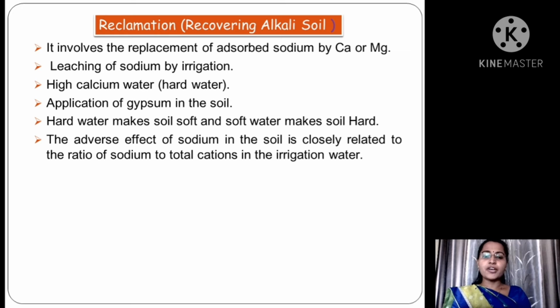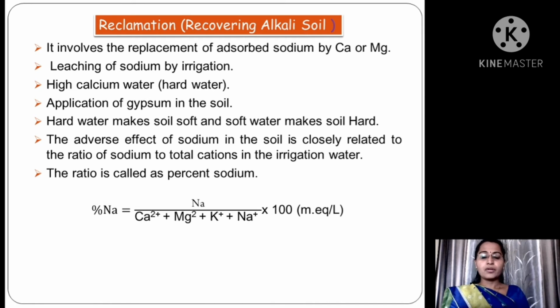And the adverse effect of sodium in the soil is closely related to the ratio of sodium to total cations in the irrigation water. That ratio is called percent sodium. We can find percent sodium by using the formula: percent sodium is equal to sodium divided by the sum of calcium 2 plus, magnesium 2 plus, potassium plus and sodium plus, multiplied by 100.